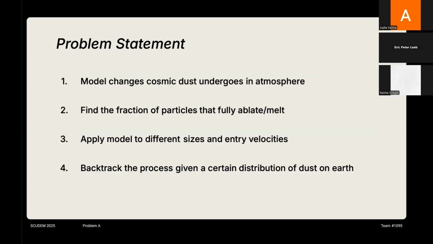During the last month, we've been trying to create a model that explains the changes different types of cosmic dust undergo as they fall through the atmosphere. Specifically, we want to know the fraction of particles that fully ablate and melt during the process. The model should then be applied to different sizes and entry velocities and yield different results. Finally, we attempt to backtrack the process. In other words, given a certain distribution of dust on the Earth, calculate its possible sizes and entry velocities with which it would have fallen through the atmosphere.